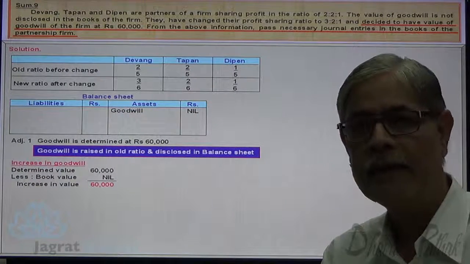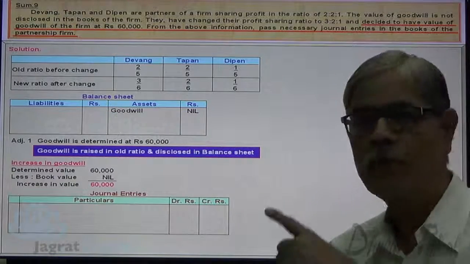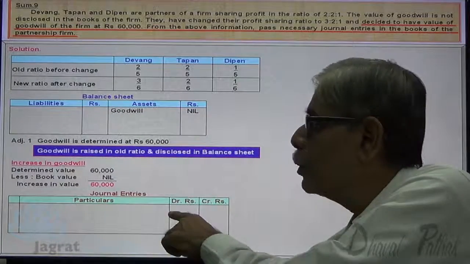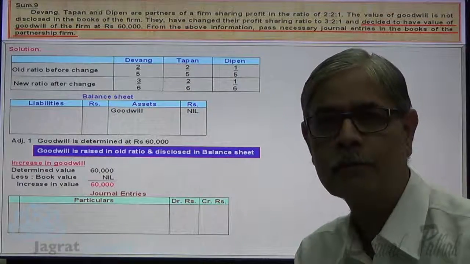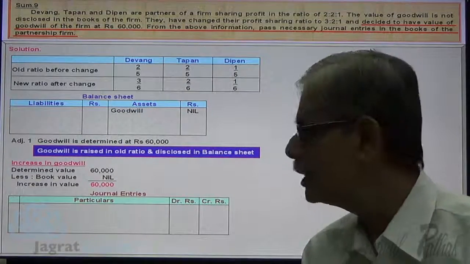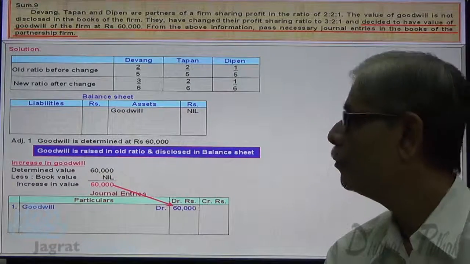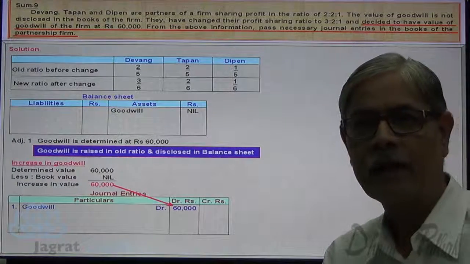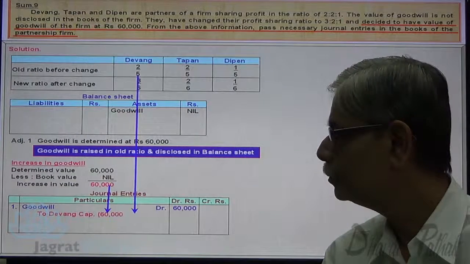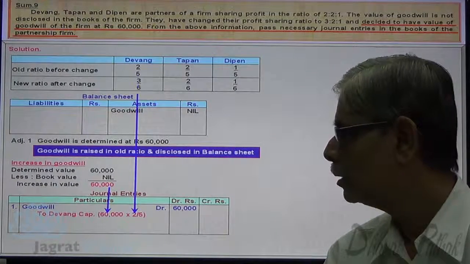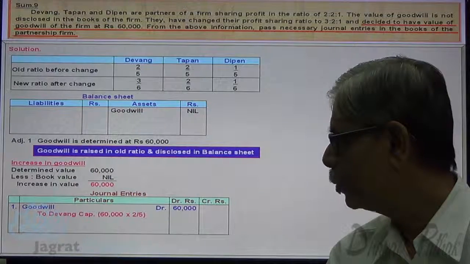Now goodwill is raised. What's the journal entry? It will be raised in the books of accounts in the old profit sharing ratio, that is 2:2:1. So goodwill account debit 60,000. To Devang capital account credit 60,000 into 2/5, that is 24,000.